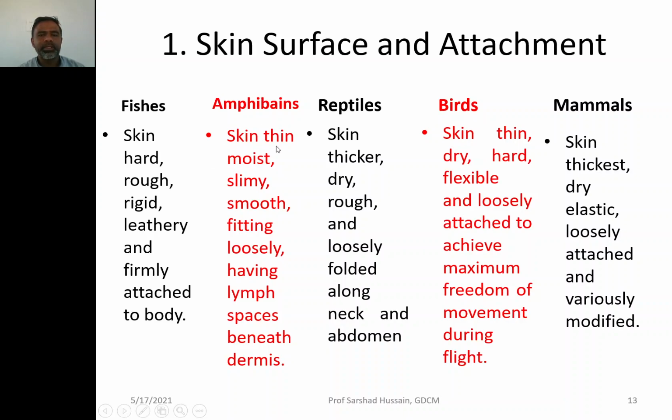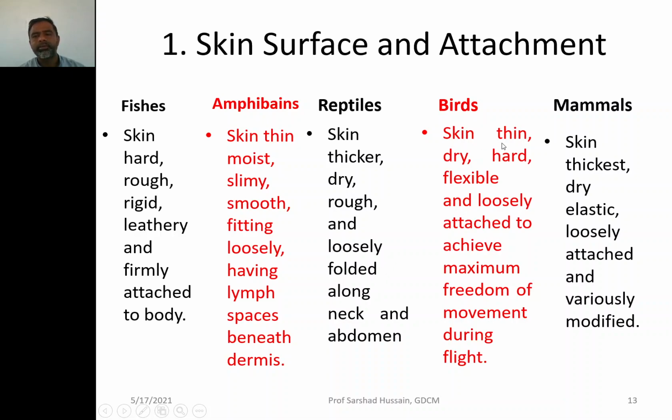In the amphibians, skin is thin, moist, slimy, smooth and fitting loosely to the underlying muscle. It has lymph spaces beneath the dermis. In the reptile, skin is thicker, dry, rough and loosely folded along the neck and abdomen, where you can see skin flaps because the skin is much looser at the neck and the abdomen. So you may observe folds there.